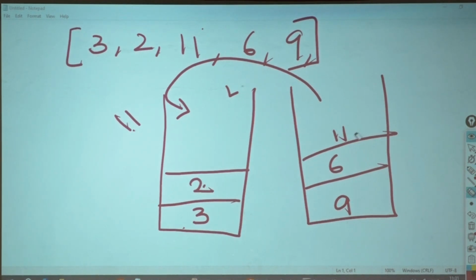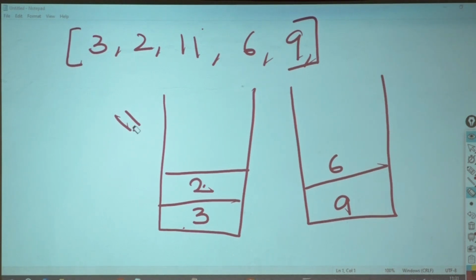11 has come out of this. It's waiting here to be inserted into this stack, but I cannot put 11 over here because the element here is smaller than 11. Then what will I do? I will pop 2 out and put it into another stack because I don't want to lose this 2.